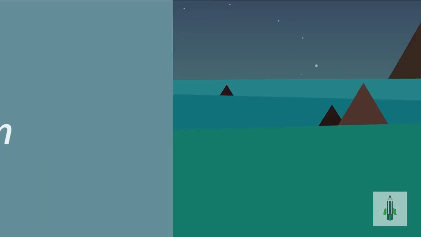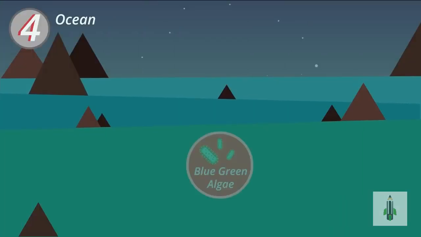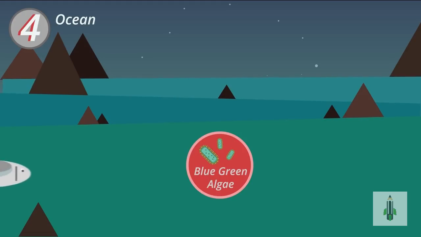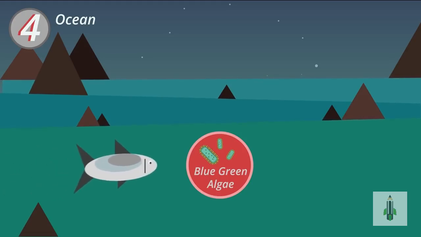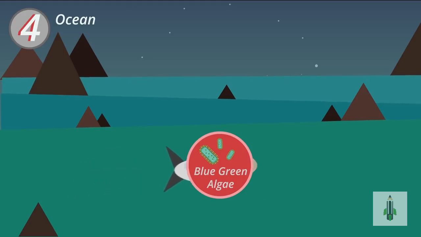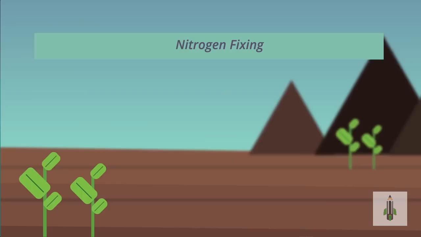And finally, in the oceans, many species of blue-green algae, also called cyanobacteria, can fix nitrogen. This then provides a source of nitrogen to aquatic animals. The nitrogen goes around a similar cycle to what happens on land. These are the natural ways through which nitrogen fixing occurs.